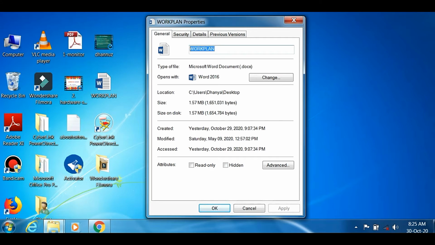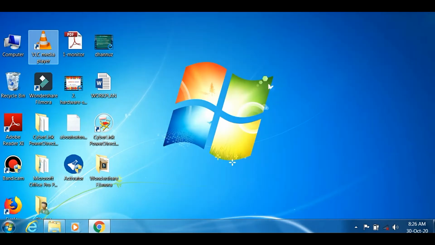Now we are talking about what is meant by file extension. Something is written along with a dot. See here, a dot is there, and you can see something written here, an abbreviation, a short form of something. What is the file type? It is a Microsoft Word document. So the dot and some short form, some abbreviation, we call it a file extension.